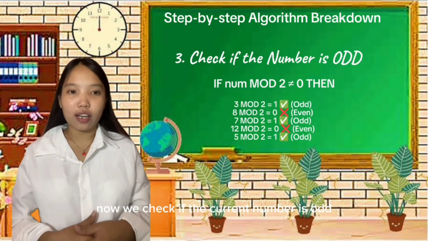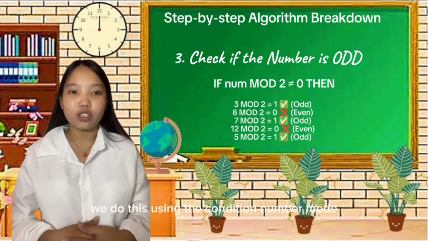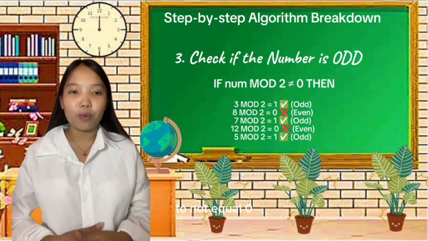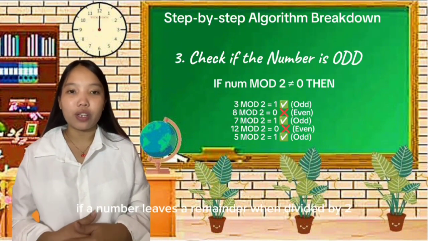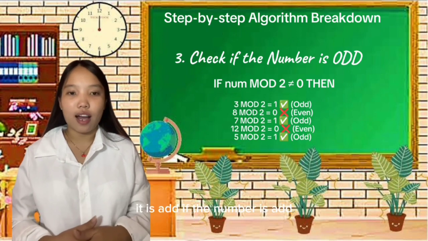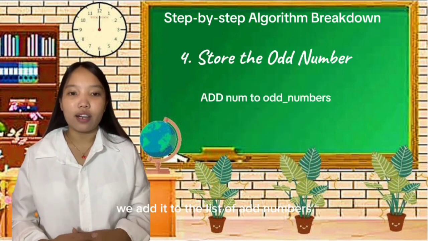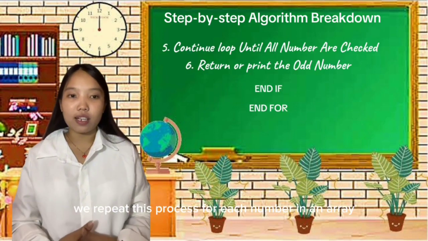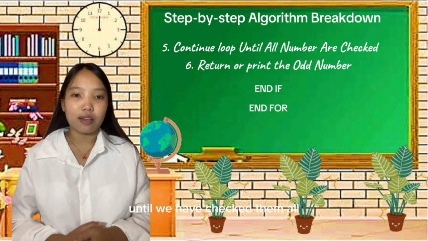Now, we check if the current number is odd. We do this using the condition num mod 2 not equal to 0. If a number leaves a remainder when divided by 2, it is odd. If the number is odd, we add it to the list of odd numbers. We repeat this process for each number in the array until we have checked them all.